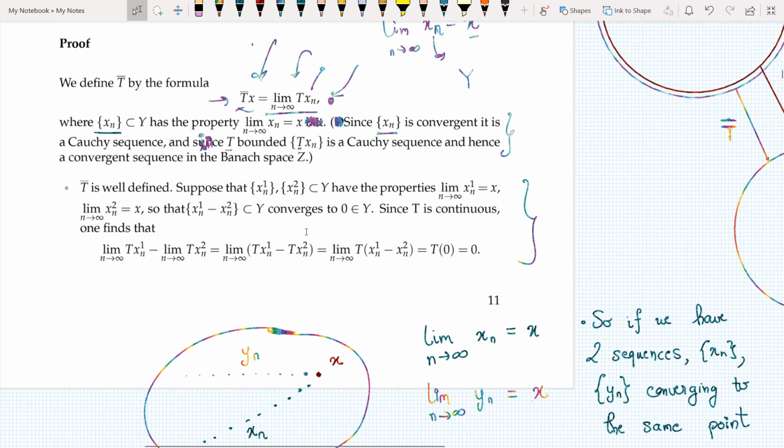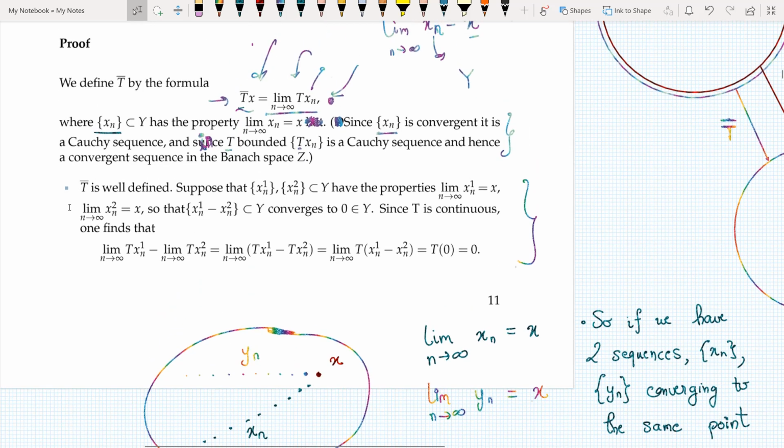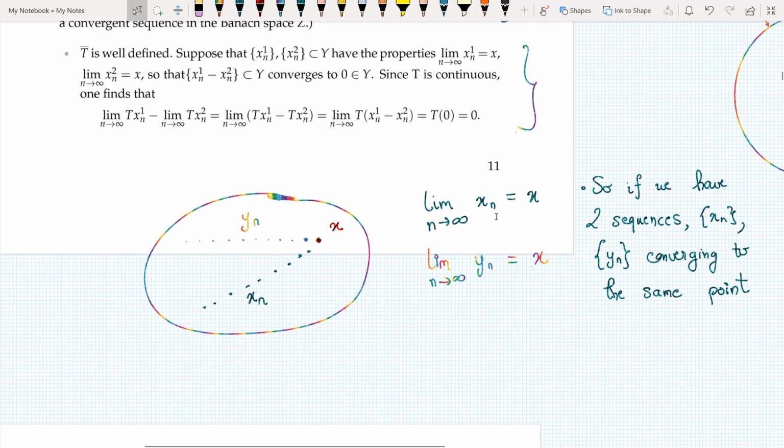So let us look at this in this way. If I have two different sequences, a sequence xn and a sequence yn, and they converge to the same point, so xn converges to x and yn converges to x, then I want to show, by well defined, that the limit n tending to infinity of T xn is equal to T bar x. This is just the definition. This is from above.